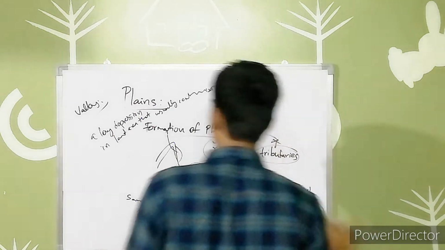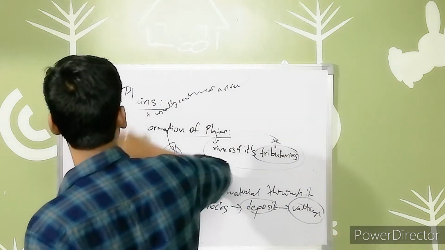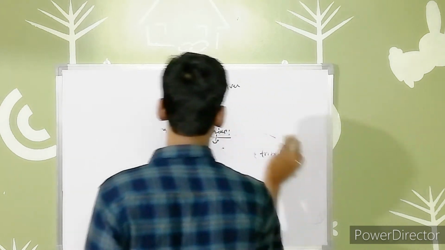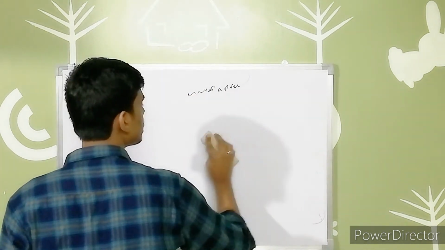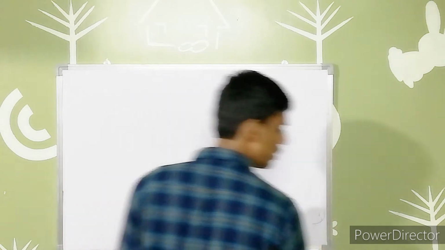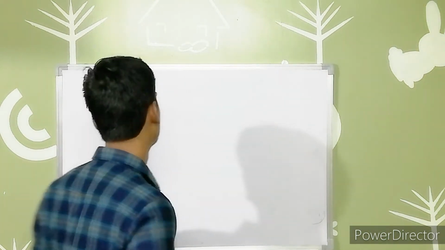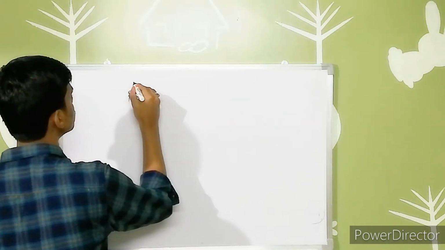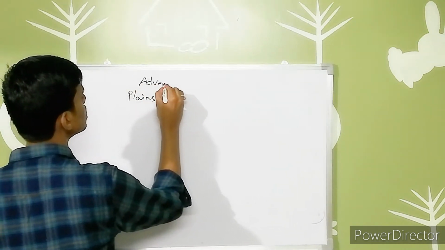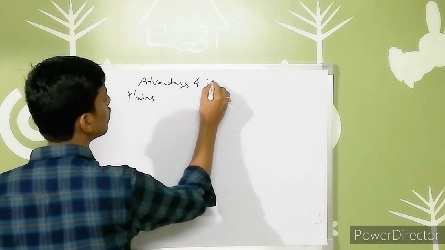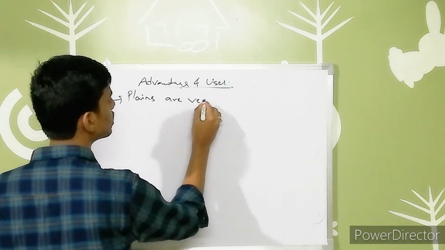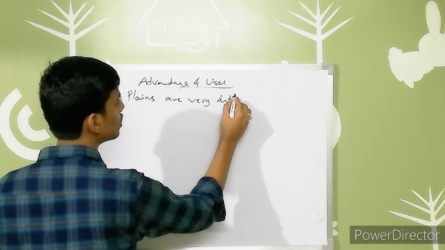Next we can see its advantages and uses. When these deposits occur, the plains are formed through these deposits, right? Plains are very fertile in soil.